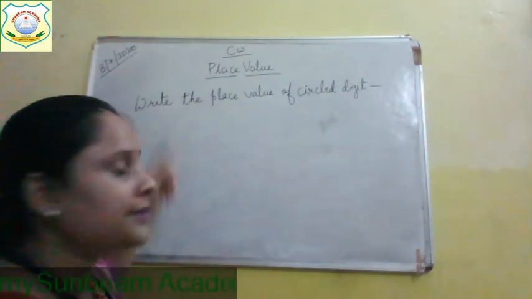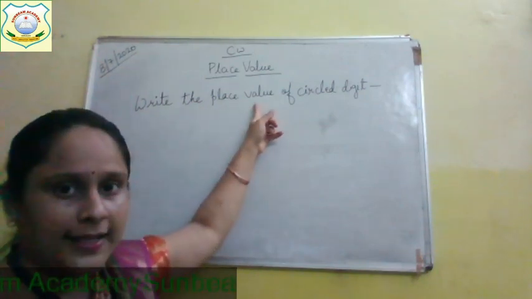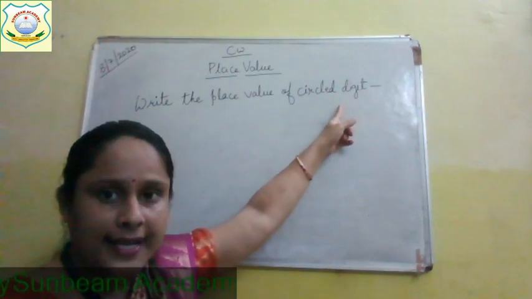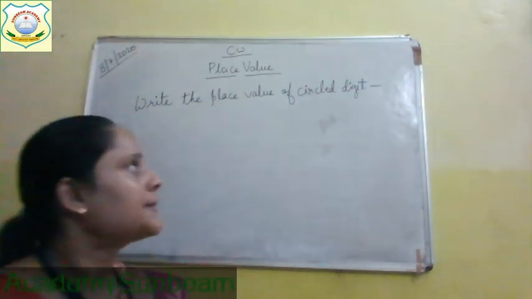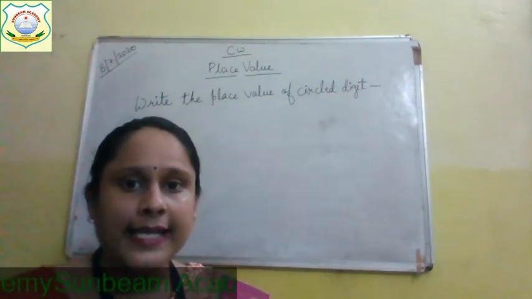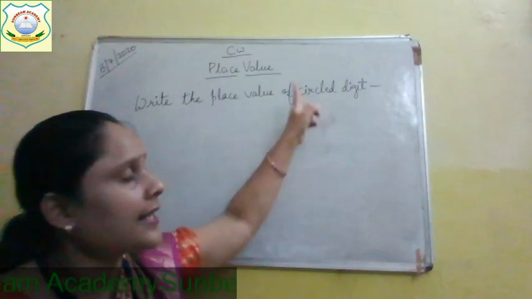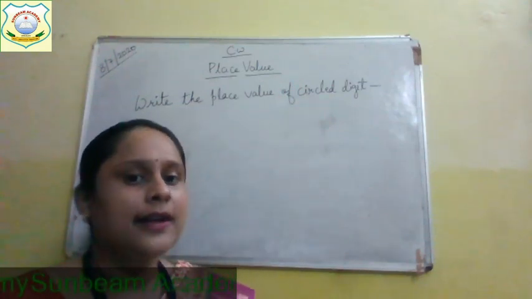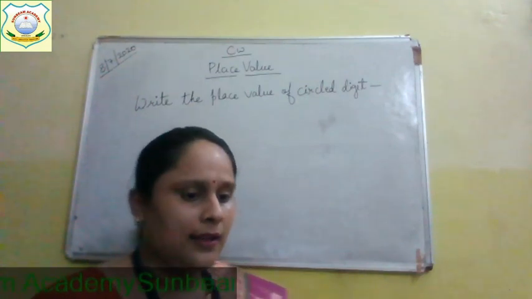Write the place value of circle digit. The spelling of digit is D-I-G-I-T. Circle, C-I-R-C-L-E-D.